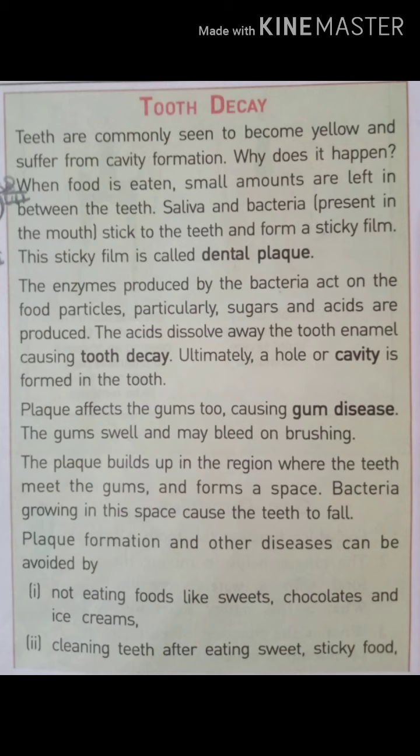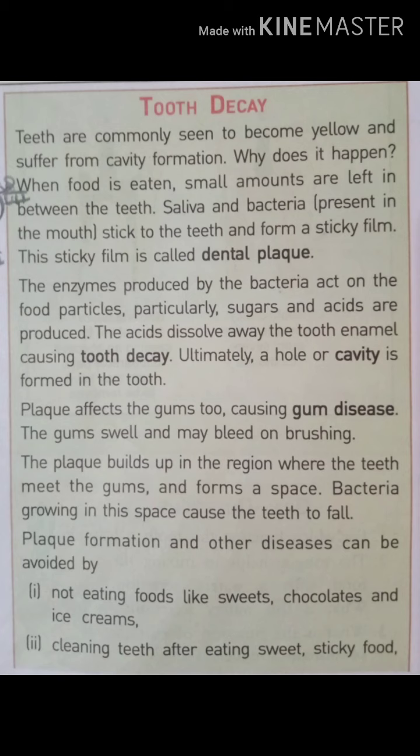Next heading is about tooth decay. In this we will study why tooth decay starts and how we can prevent it. Sometimes our teeth become yellow.